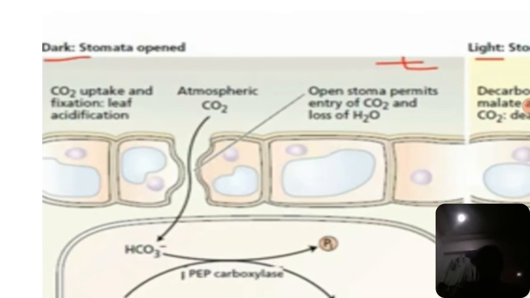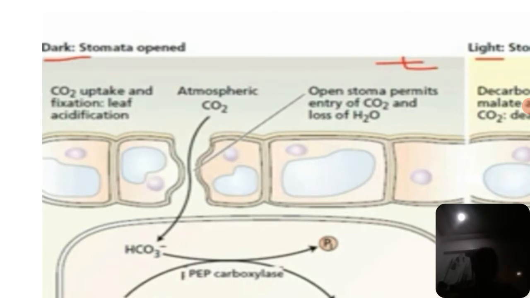See here, in the dark, the stomata is open. Just now I told you the CAM mechanism is mostly dependent on the opening and closing of the stomata, that is the entry and release of carbon dioxide. So during the dark the stomata opens and carbon dioxide is taken up and fixed, that is the leaf acidification. I told you this at the start.